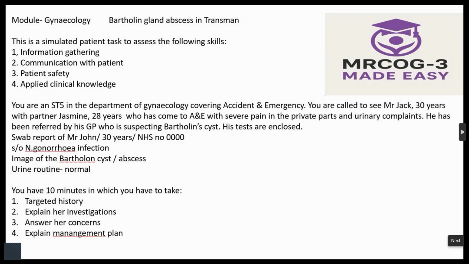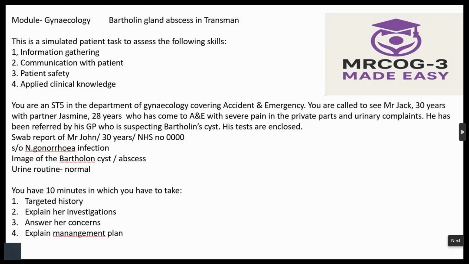And then they can ask about developmental abnormalities like MRCOG, and puberty disorders like menorrhagia, and an emergency gynecology case can be adnexal torsion. Then menopause. Menopause is very important. HRT, everything you need to know about HRT, you can read from the NICE guidelines. Chronic pelvic pain, very important. Mainly they concentrate on endometriosis.